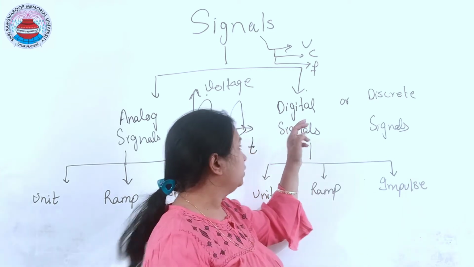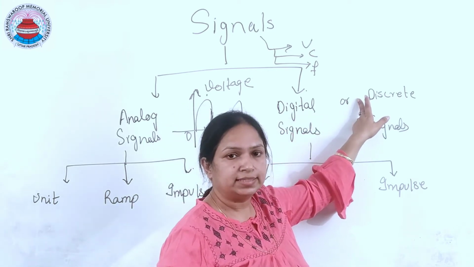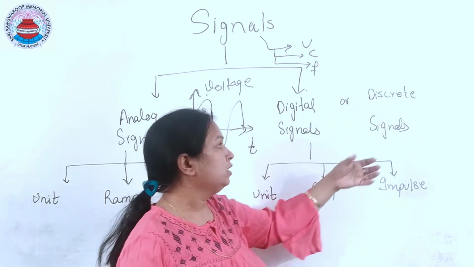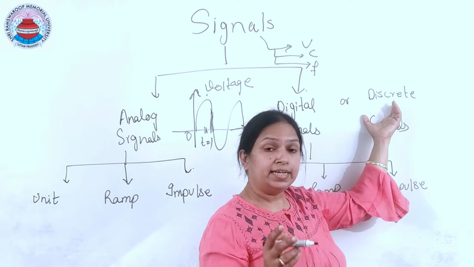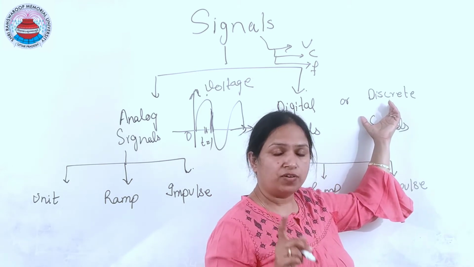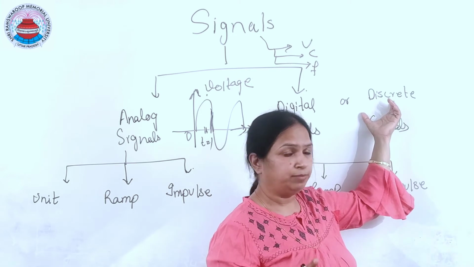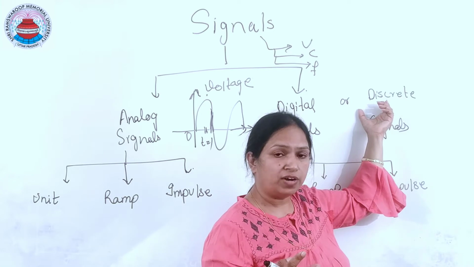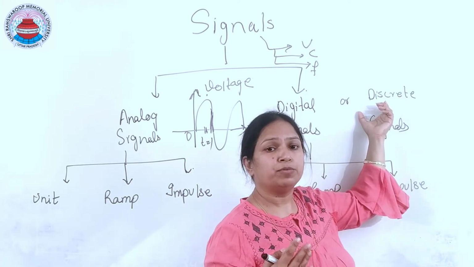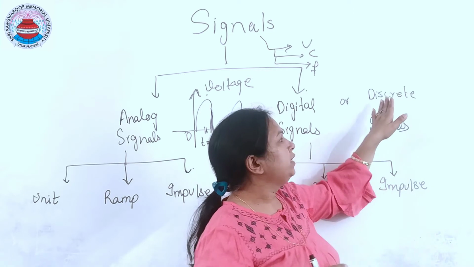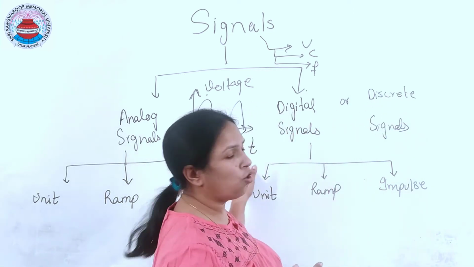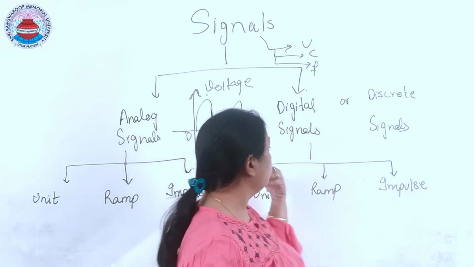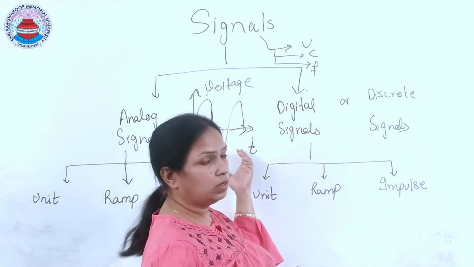Let us come back first to the digital signal and the discrete signal. Let me define the discrete signal first, then we will come back to the digital signal. Discrete signals are signals which are defined at certain values of time. Discrete signals are always obtained from analog signals. That means you can obtain the discrete signal from an analog signal.